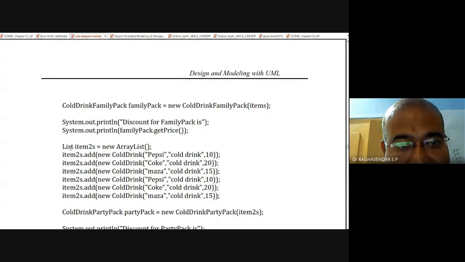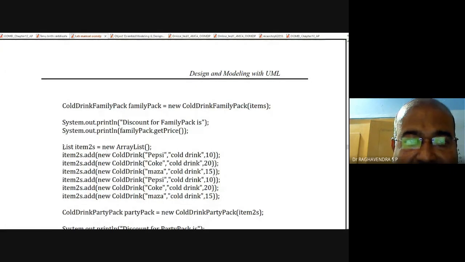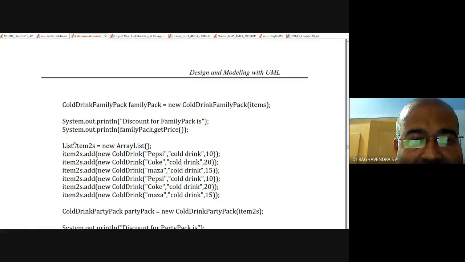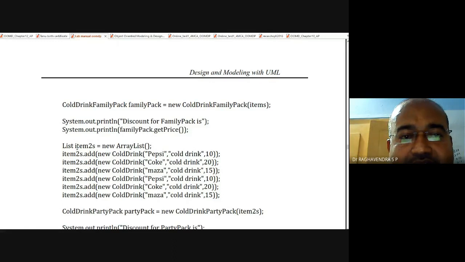Okay, sir, fine. So now, just like the items, the first object I have created. This is the first object, object 1, I have created. I am going to create another object, object 2, here, called items2. So this items2 is object 2, the second object.